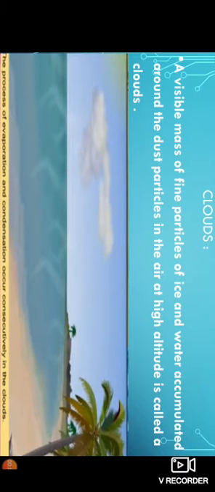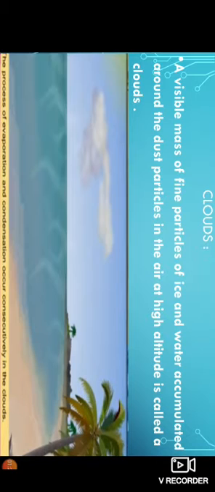So what is a cloud? Clouds are a visible mass of fine particles of ice and water accumulated around the dust particles in the air at high altitude.